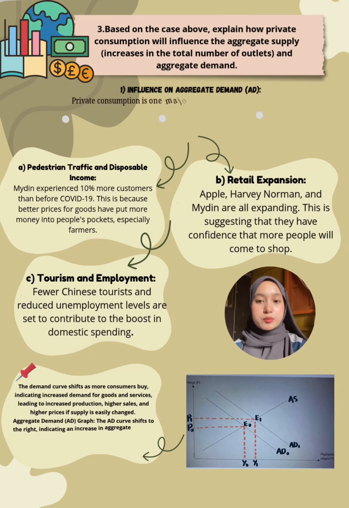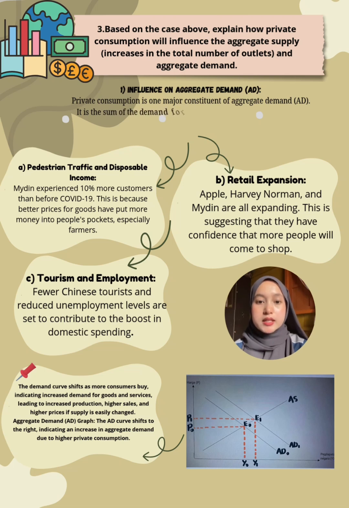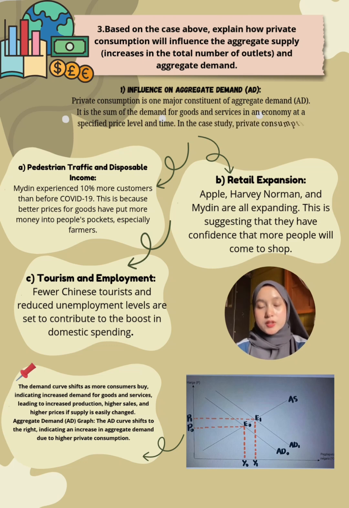Based on the case, explain how private consumption will influence the aggregate supply, increase in the total number of outlets, and aggregate demand. Influence on aggregate demand: private consumption is one major constituent of aggregate demand. It is the sum of the demand for goods and services in the economy at a specific price level and time. In the case study, private consumption increased due to several factors.